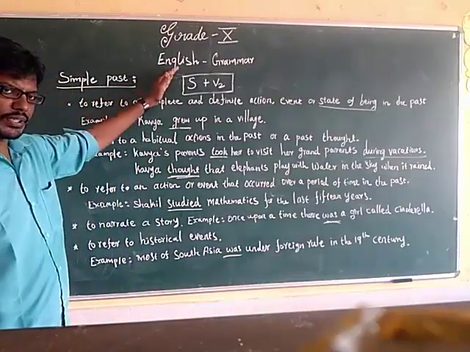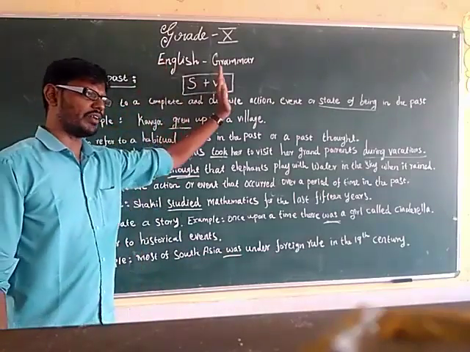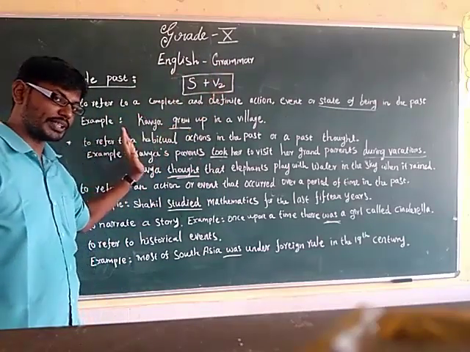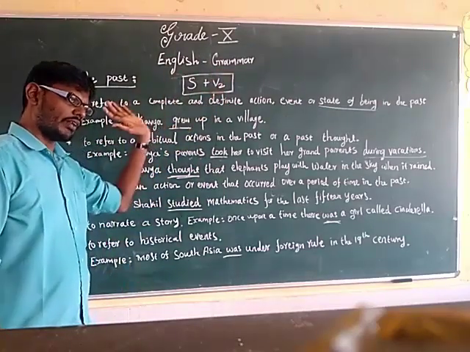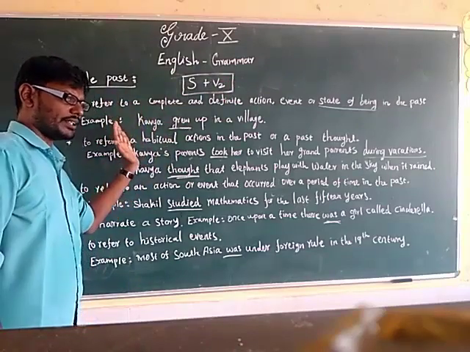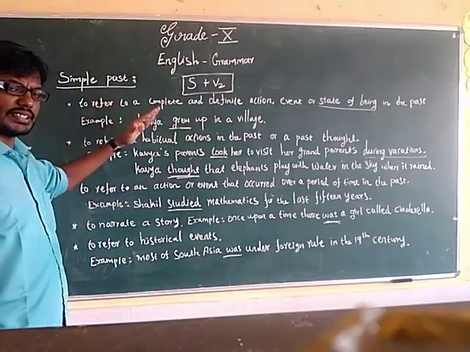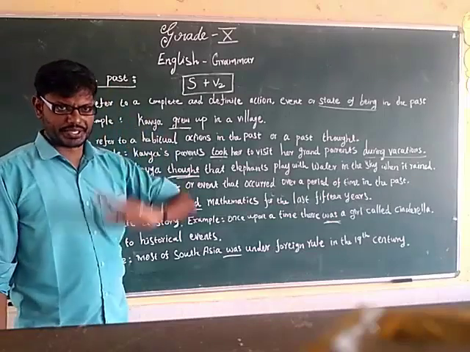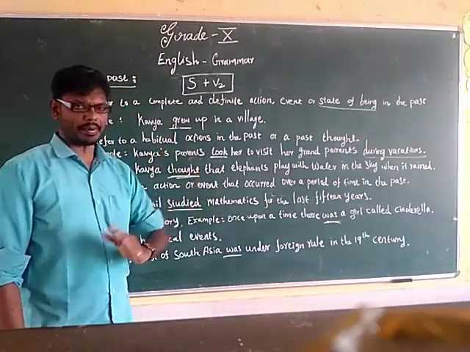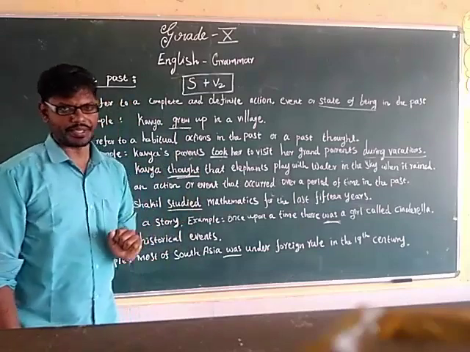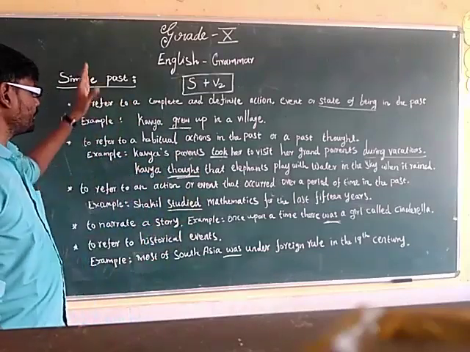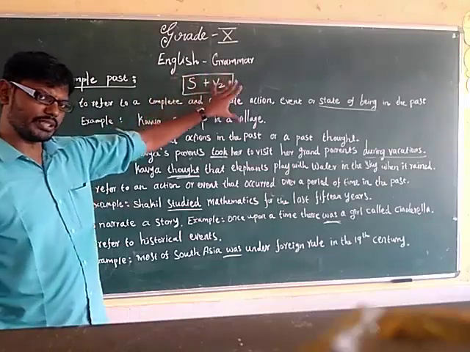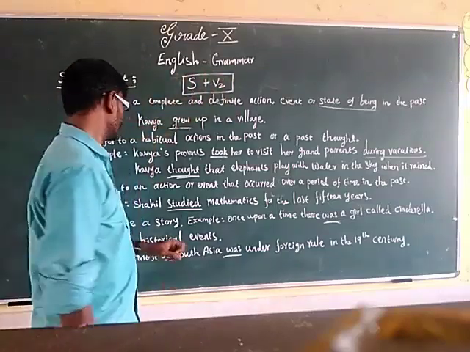Okay, so what is the structure for simple past tense? Subject plus V2 is the verb structure for simple past tense. What is simple past tense? Simple past tense expresses an action or event that has happened before the time of speaking. Those actions are referred to using simple past tense. Subject plus V2 is the structure for simple past tense.